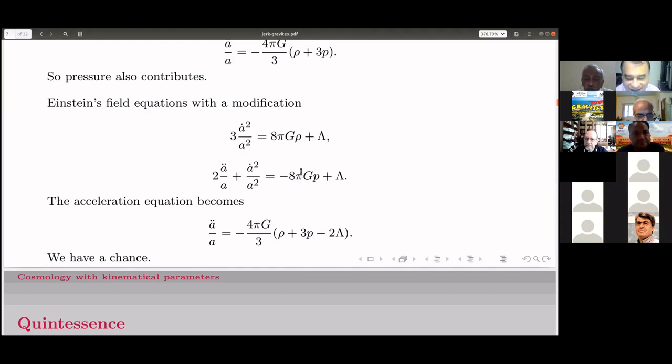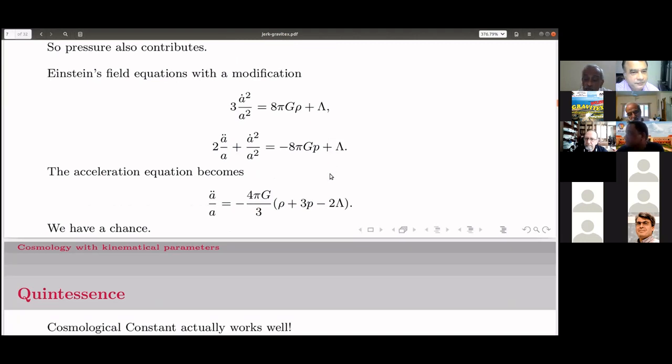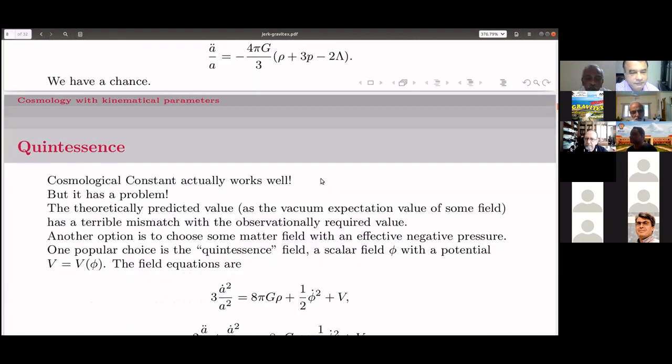So now, this lambda contributes with an opposite sign to pressure, as we can see. So this kind of an exotic matter can give rise to an acceleration. The cosmological constant actually works very well, but it has a problem. The problem is that the theoretically predicted value as the vacuum expectation value of some field has a terrible mismatch with the observationally required value. Another option is to choose some matter field with an effective negative pressure.